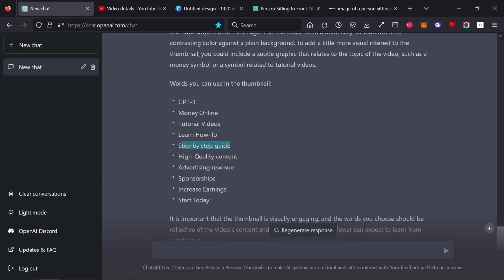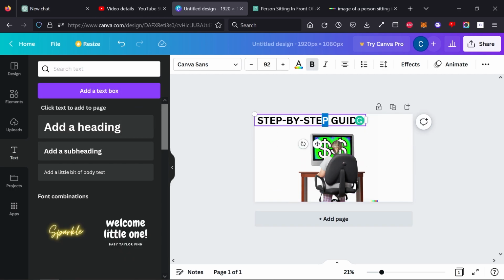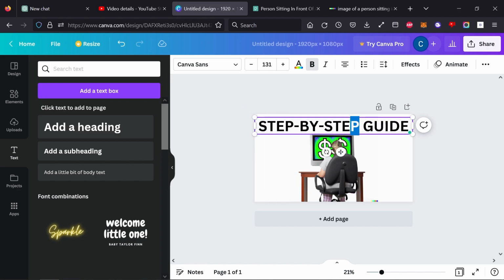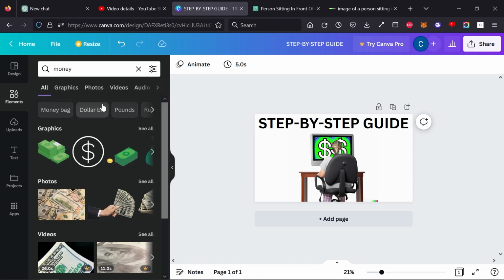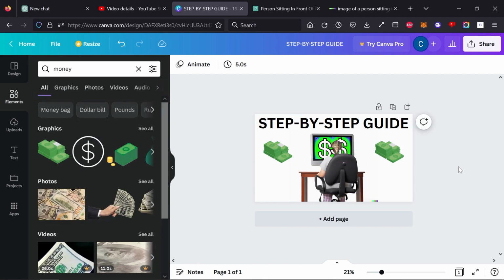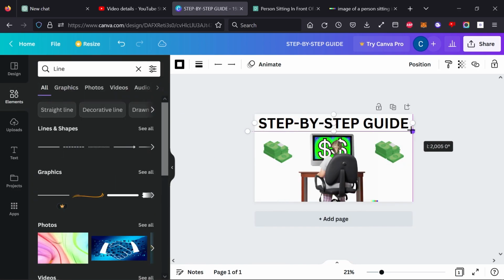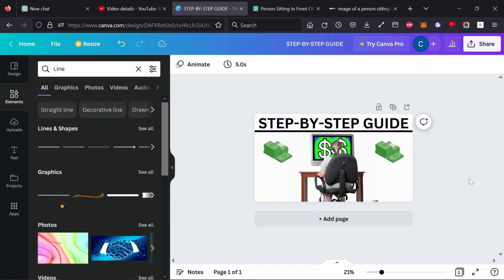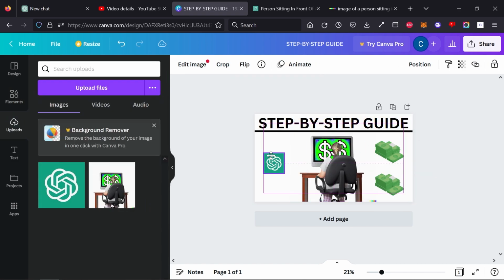I then wanted to see what words I could use in the thumbnail, so I decided to go with step-by-step guide, which I thought looked the most simple and appealing. The whole thumbnail was starting to take a little bit of shape. I then added some money symbols, which ChatGPT told me to do. I also added a line because I thought that would look better, keeping it simple and very easy to read. I then uploaded the ChatGPT symbol, and I repositioned everything.